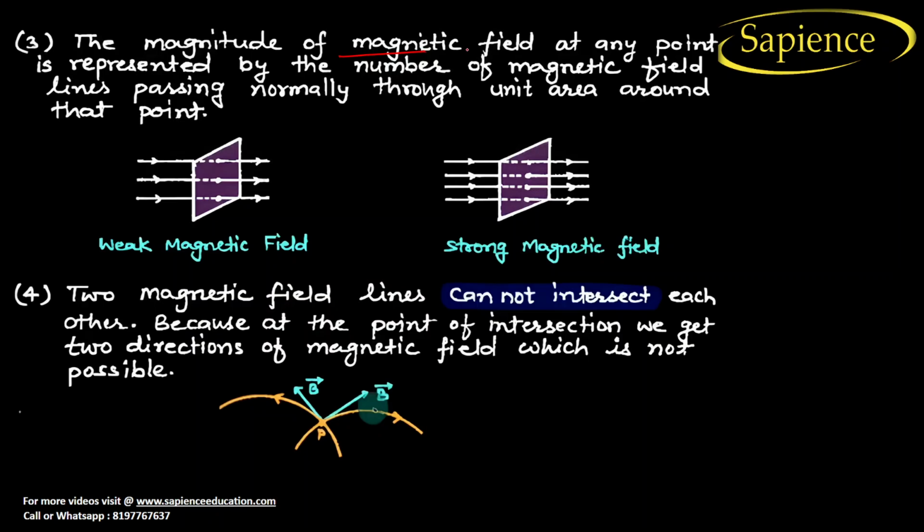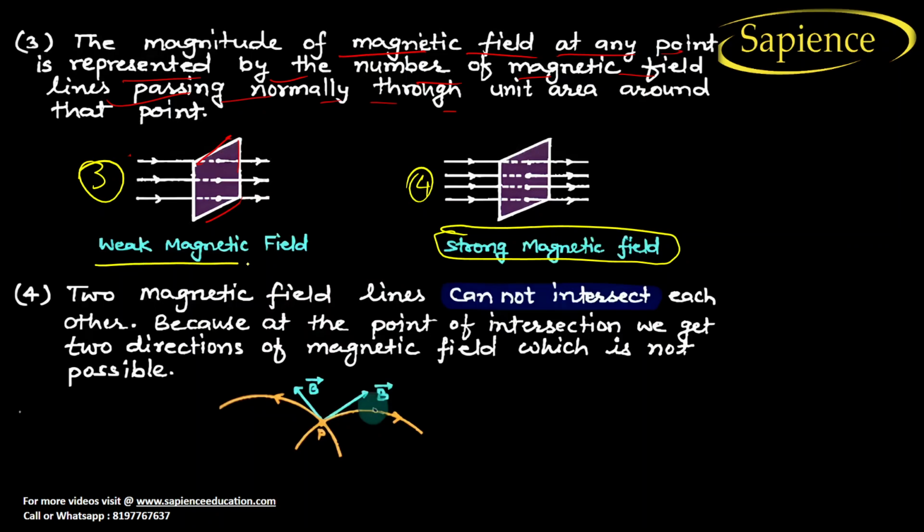The magnitude of the magnetic field at any point is represented by the number of magnetic field lines passing through it. Let us suppose this is the area, and in this area there are only 3 field lines. But if you talk about the same area here, the number of field lines passing is 4. So that means it is the stronger magnetic field, while this will be the weak magnetic field, because the number of field lines passing through this will be less.